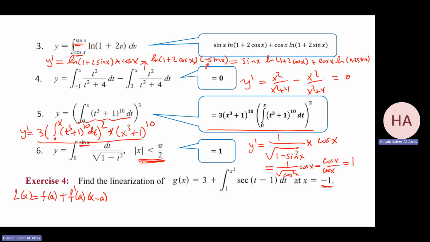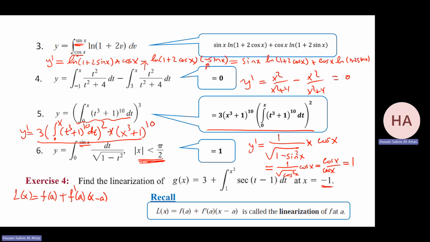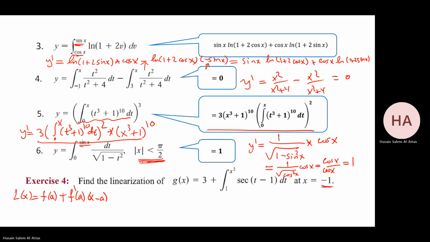This is the formula. By the way, this is the answer. This is the formula. Okay. G, huh? The function is G. So it's G of a, G prime of a, and this is a. This is a, and this is G.